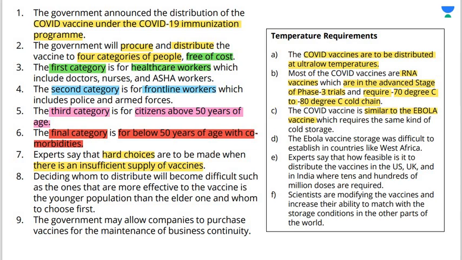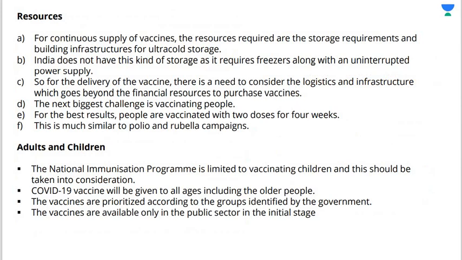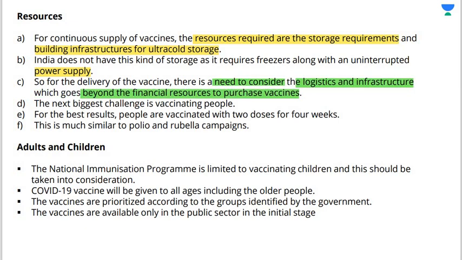Now next important point is resources. For continuous supply of vaccines, resources required are the storage requirements, the cold chain supply, and building infrastructure for ultra cold storage in case the climate is very hot. So India does not have this kind of storage right now, because we require freezers along with uninterrupted power supply, and when it comes to power supply it is questionable. So for the delivery of the vaccine there is a need to consider the logistics and infrastructure, because right now these two are going beyond the financial resources that we require to purchase vaccines. That is the main problem right now that the Indian government is facing.